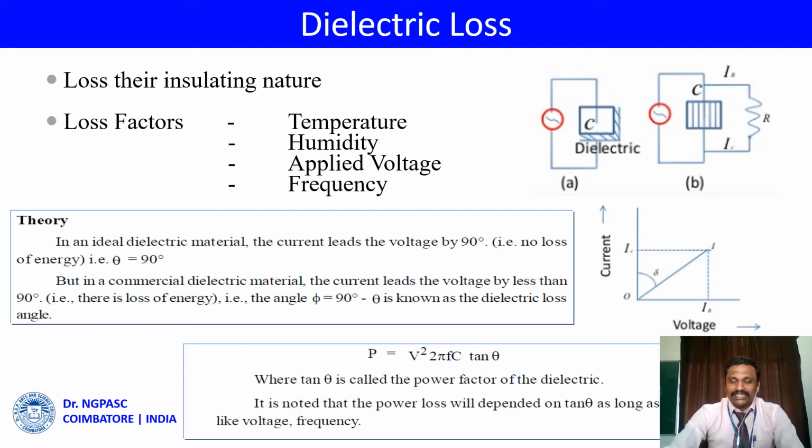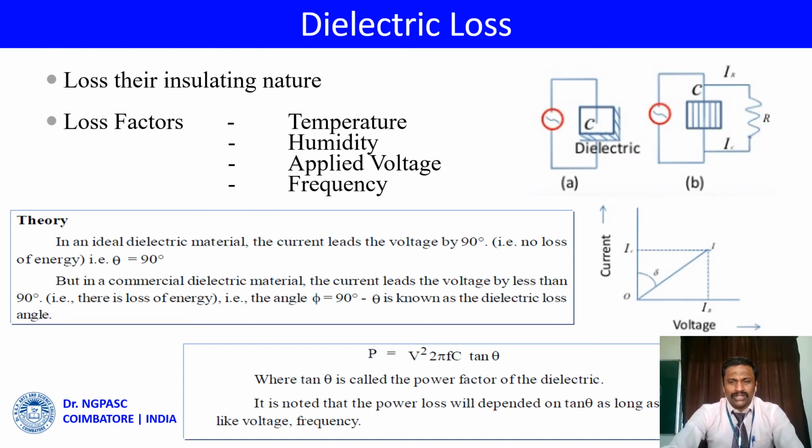During discharge the same energy should be released, but some part of the energy is dissipated in the form of heat. Due to the dissipation of heat, the original property is destroyed. That is what we call dielectric loss. The loss depends on factors such as temperature, humidity, applied voltage, and frequency.